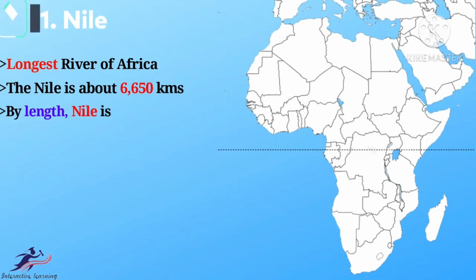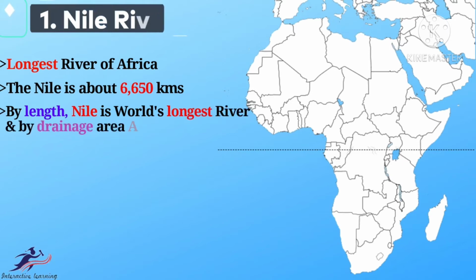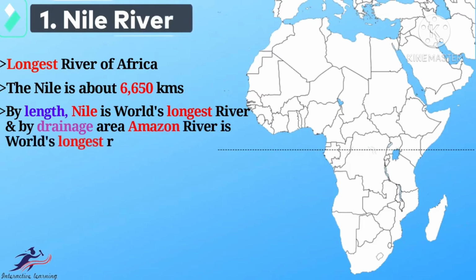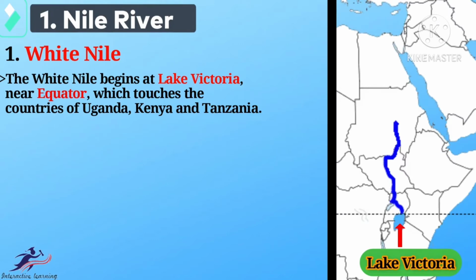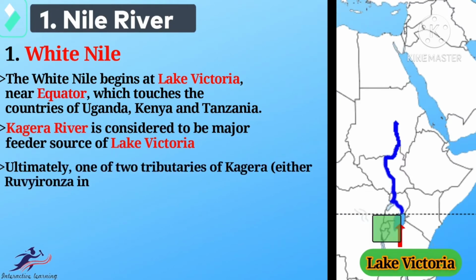The Nile. The Nile is the longest river in the world with a length of 6,650 kilometers. It originates in Lake Victoria as White Nile and flows northwards through the Sahara Desert. By length, Nile is the world's largest river, and by drainage area, Amazon River is the world's largest.